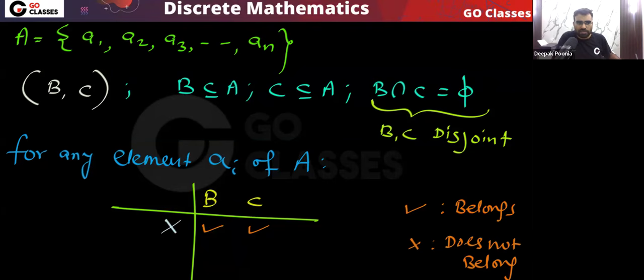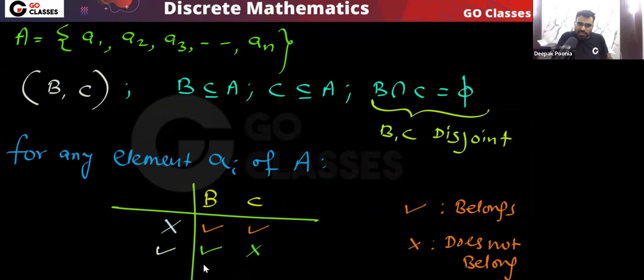Now, is it possible that Ai belongs to B but does not belong to C? Yes, that is fine, because B and C should not have anything common. So this element belongs to B, does not belong to C. That is allowed.